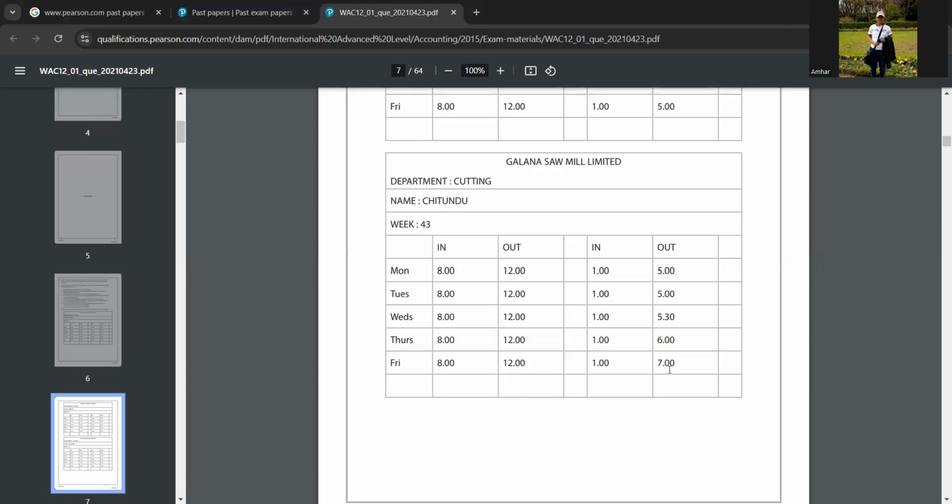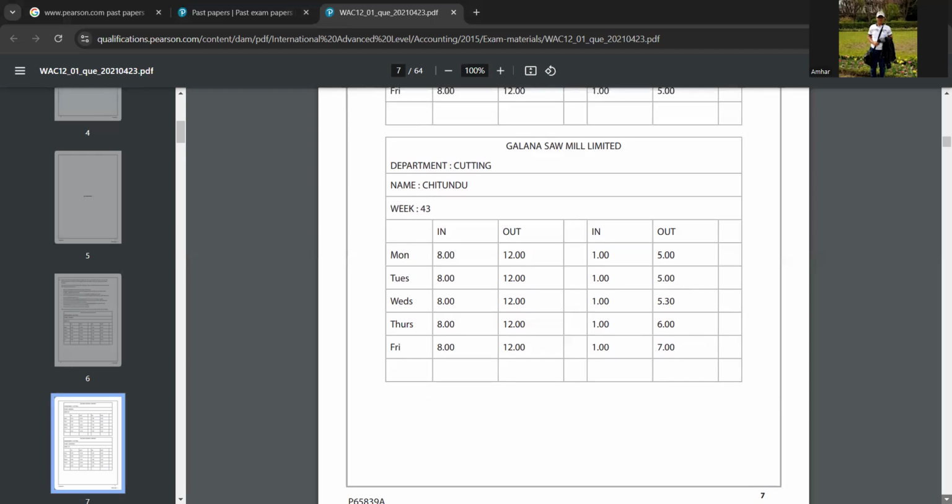1 hour, okay, correct. On Friday? 2 hours. Okay, correct. So write 30 minutes extra, 1 hour extra, and 2 hours extra here. Now we'll look at the other person,